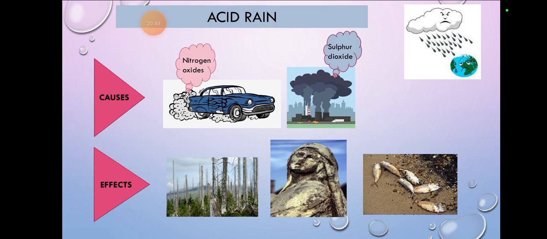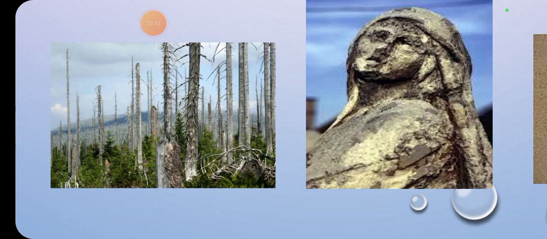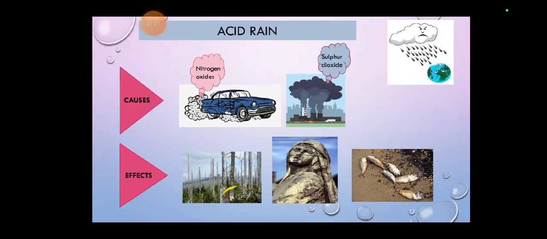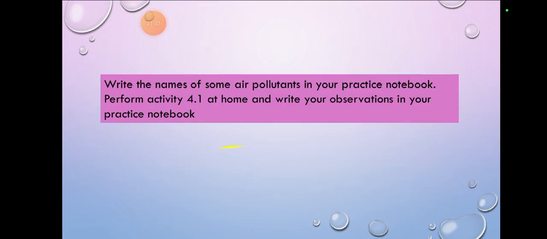So these both are the causes. And what are the effects of that? You can see over here, fishes have died, and this picture has become bad, and the plant, it harms it a lot. So acid rain is not a good rain.